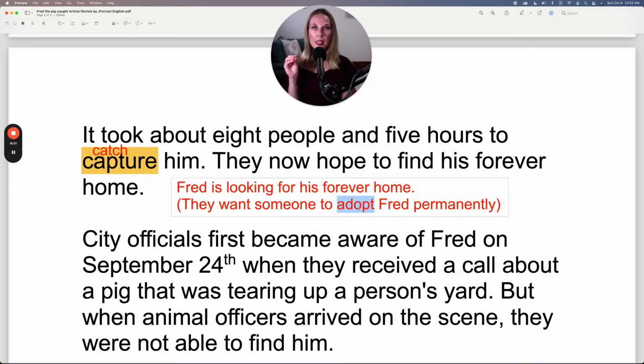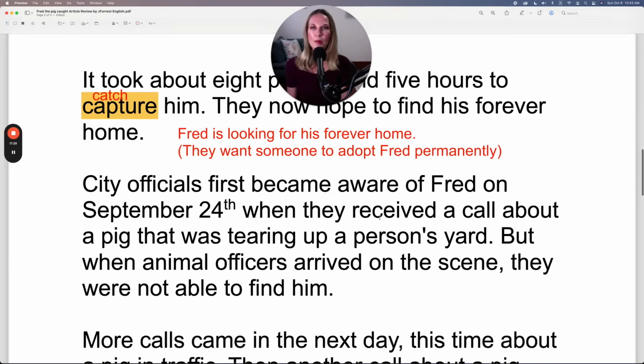Notice how adopt is used with animals. You're probably familiar with the verb adopt for children. You can adopt a child if you're unable to have children of your own, or simply because you want to. You can adopt a child, but you can also adopt a pet. And obviously, when you adopt a child, it's a permanent situation. So that's why they're using this verb as well, because they want you to know that when you take this dog home with you, that's a permanent situation. That dog now has his forever home.